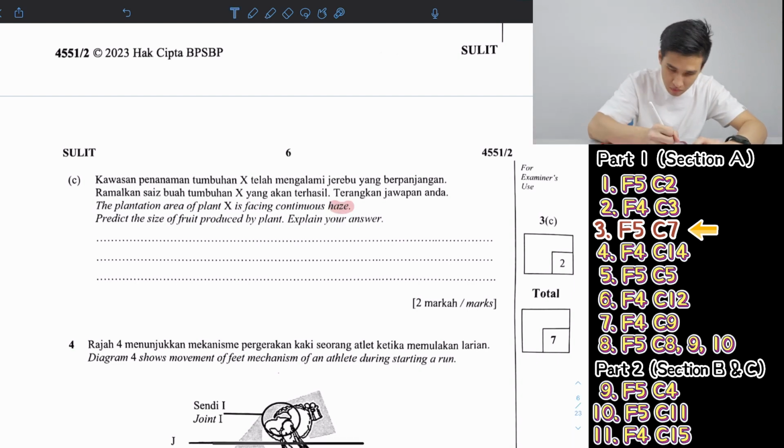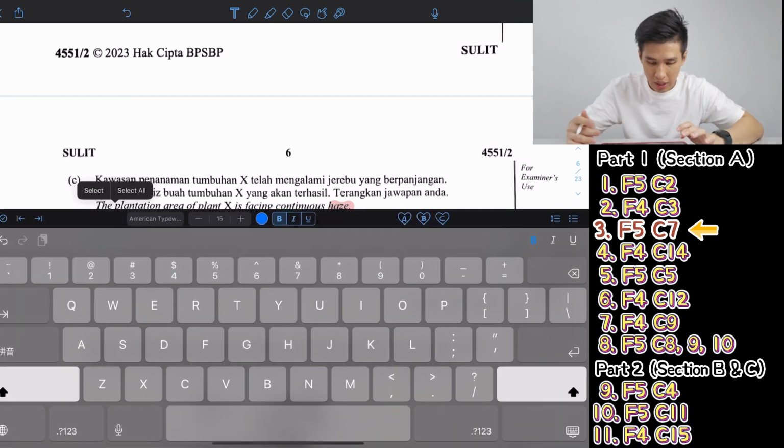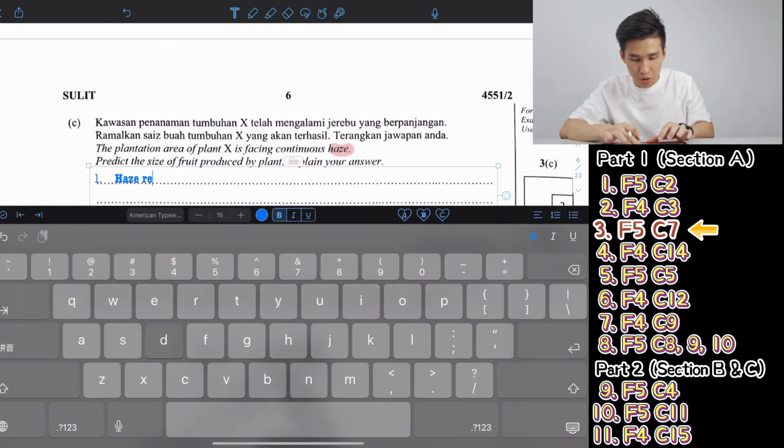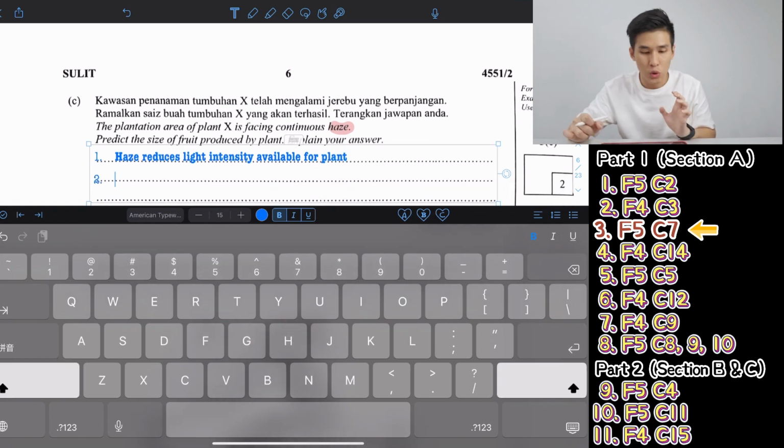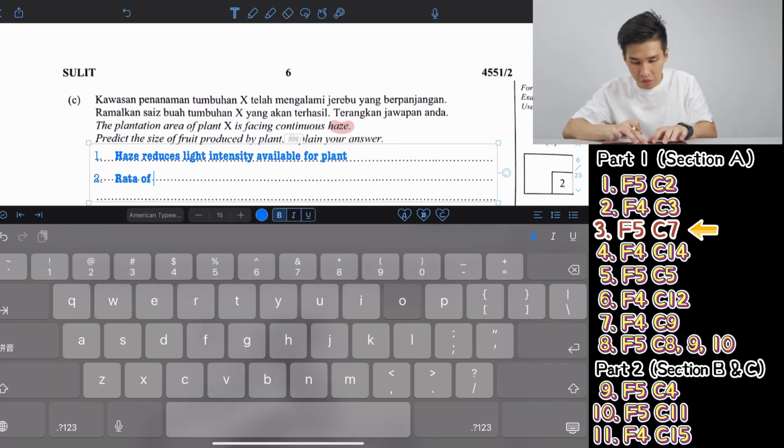So easy. So we can say haze reduces light intensity available for plants. So therefore, the rate of photosynthesis in plant X decreases.